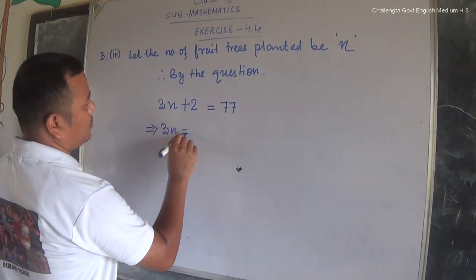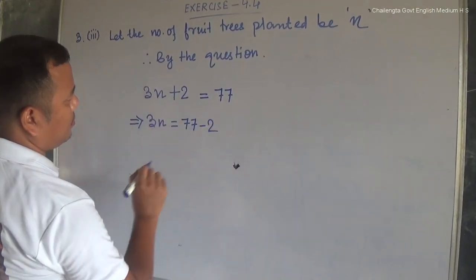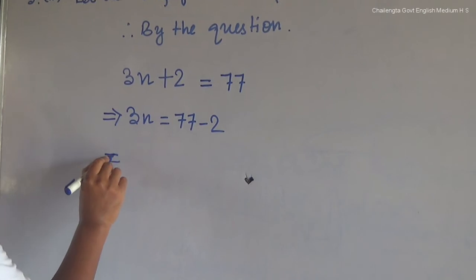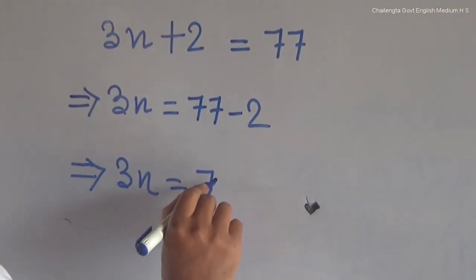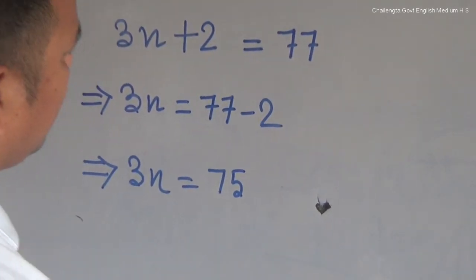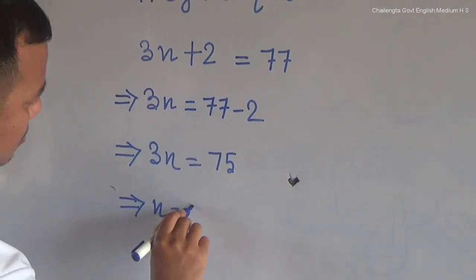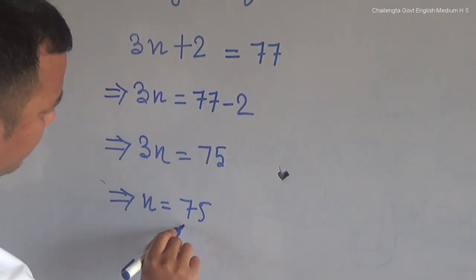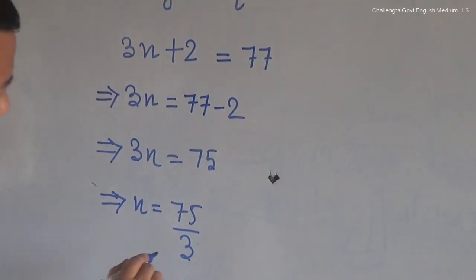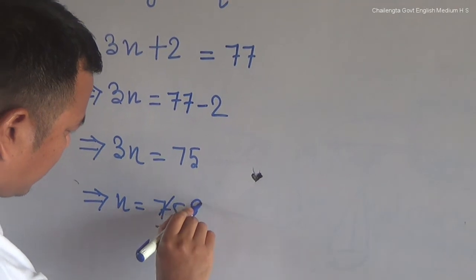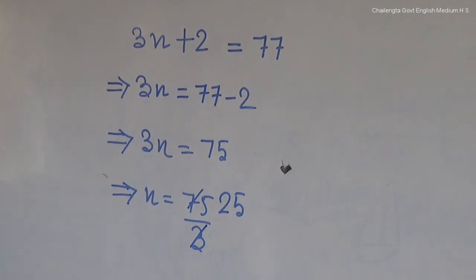3x is equal to 77 minus 2. 3x is equal to 75. Now x is equal to 75 by 3, that is 3 sevens are 21, 3 fives are 15.